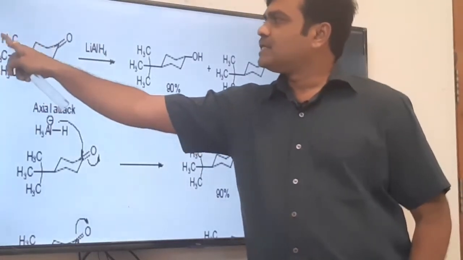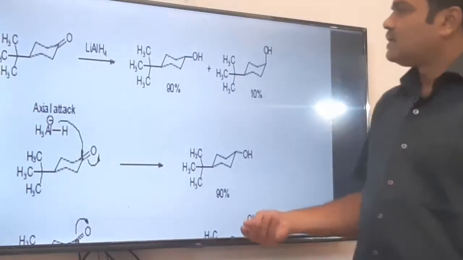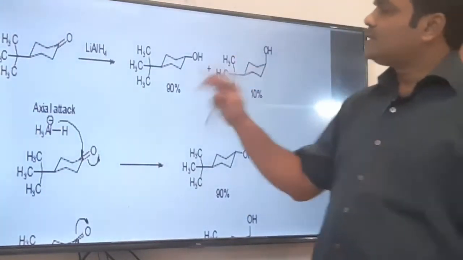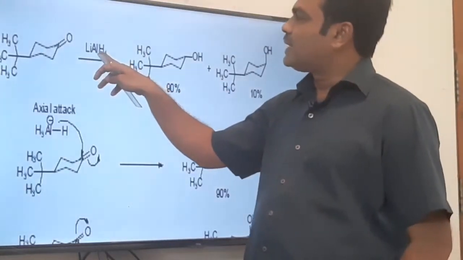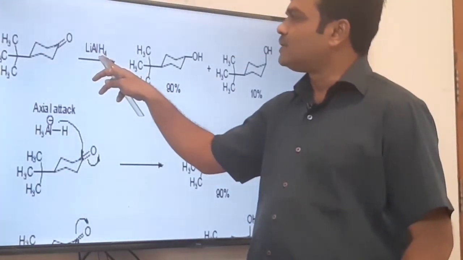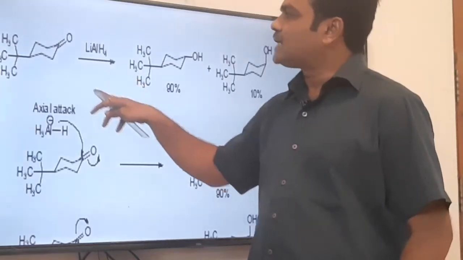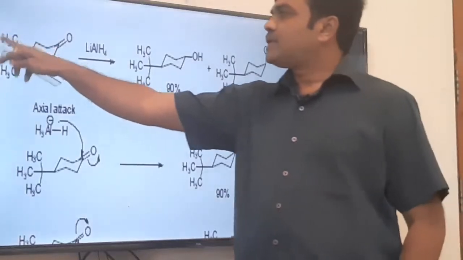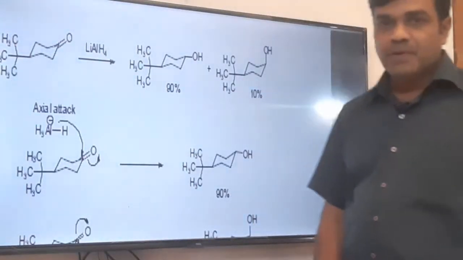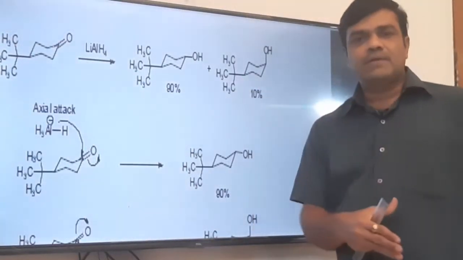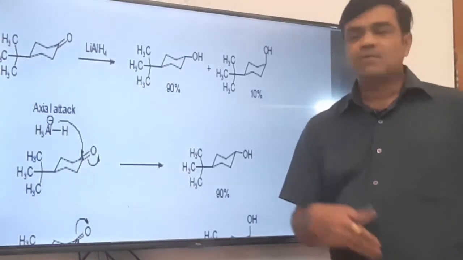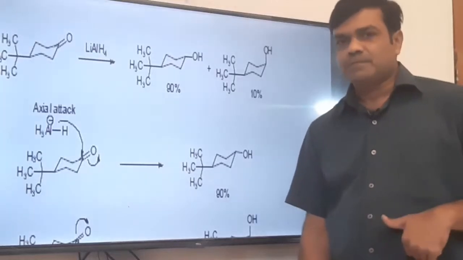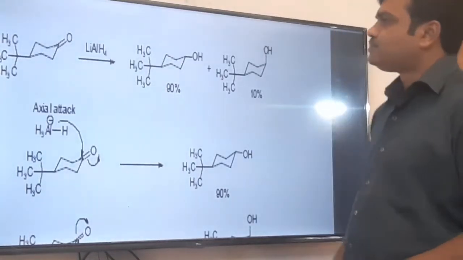At the alpha carbon there is a tertiary butyl group, and tertiary butyl group is a bulkier group, we know that. Now it is interesting to see whether the hydride ion from the lithium aluminum hydride attacks from the axial side or the equatorial side. See what is the position of tertiary butyl group here? It is the equatorial position. So at the equatorial position, as there is a bulkier group, the hydride ion will come from the axial position so as to avoid the crowding effect.